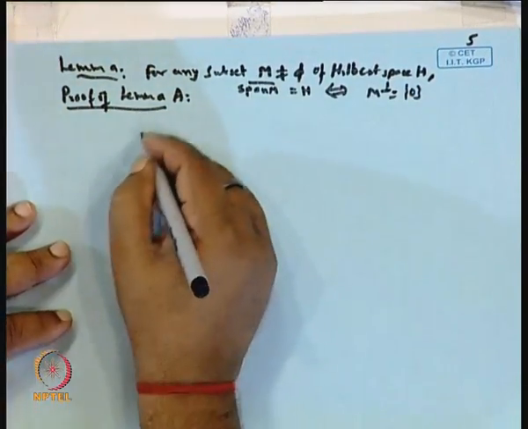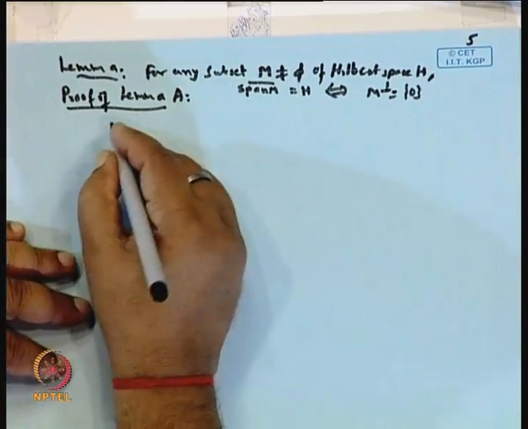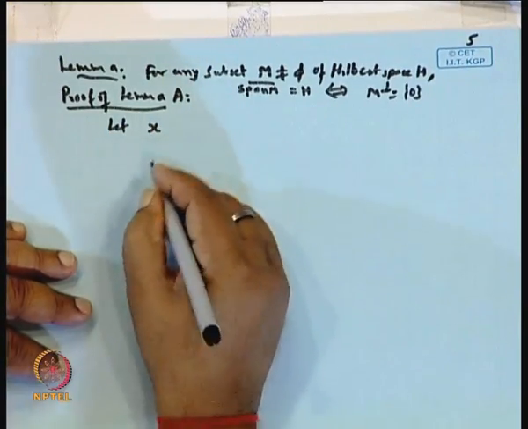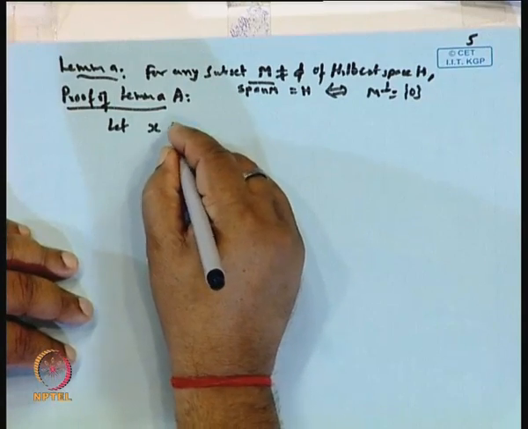First, let x be perpendicular to this. Let x belong to M perpendicular.